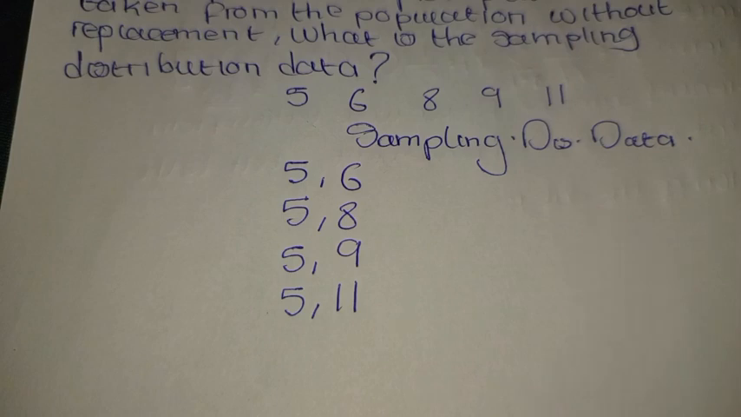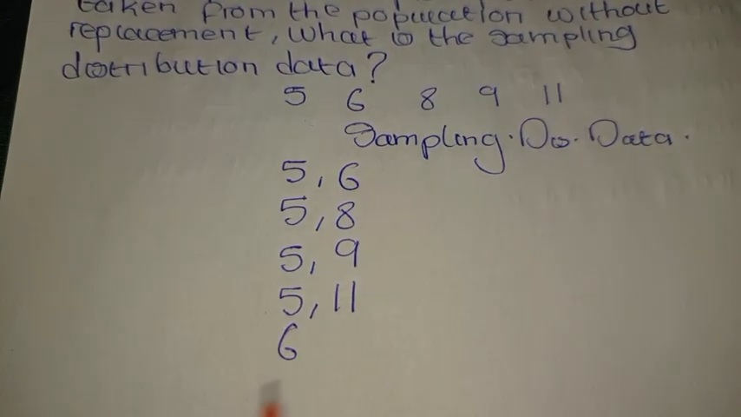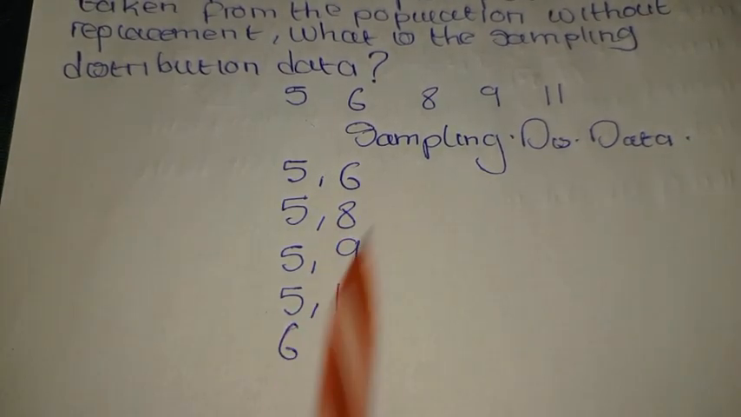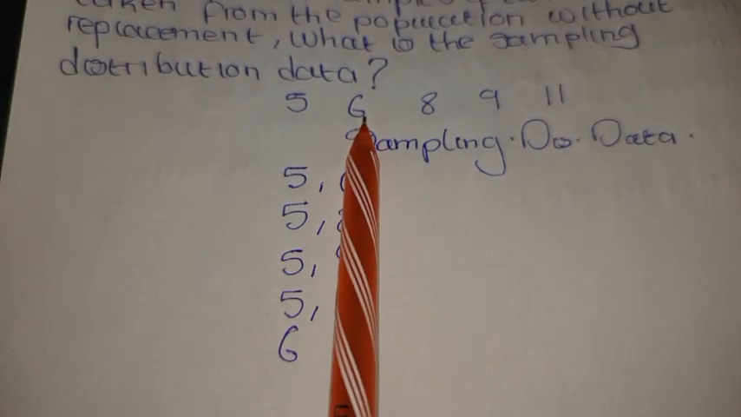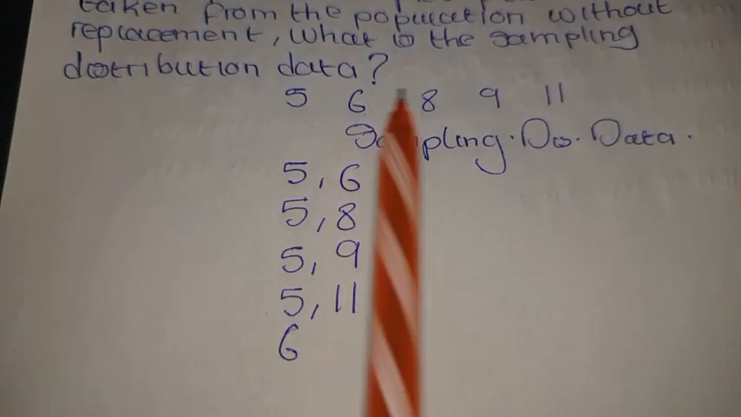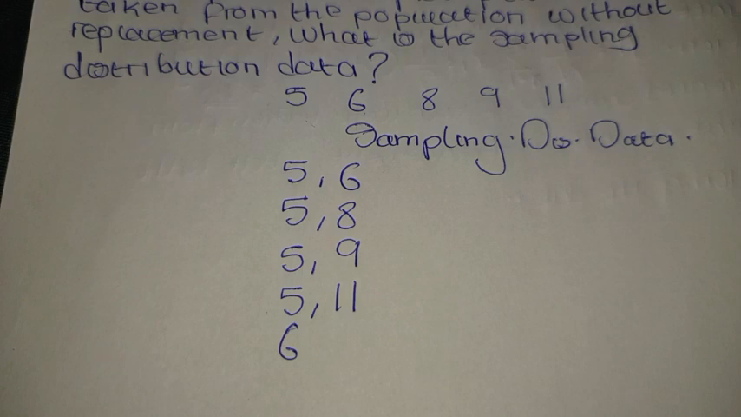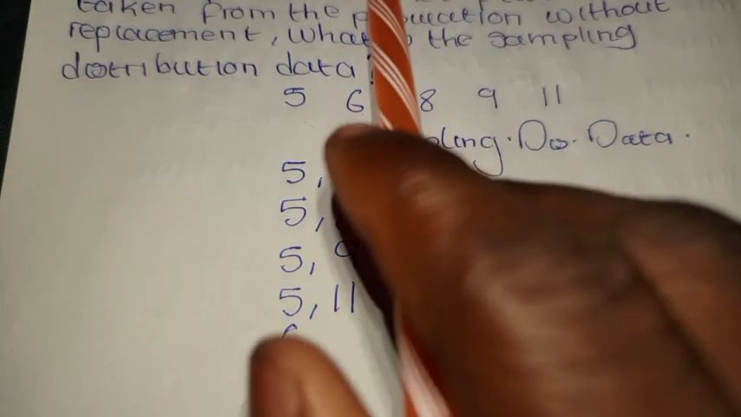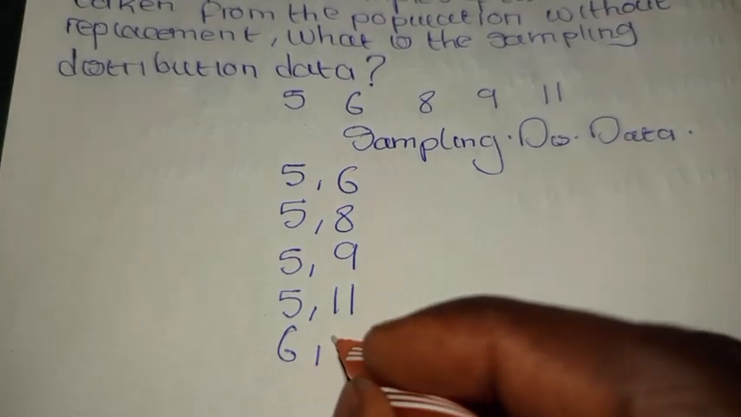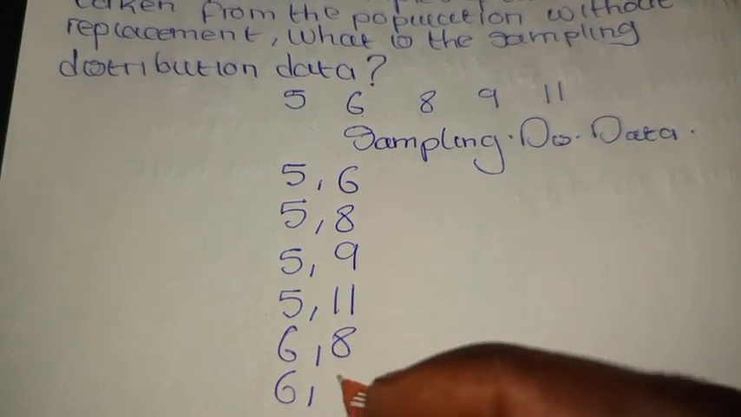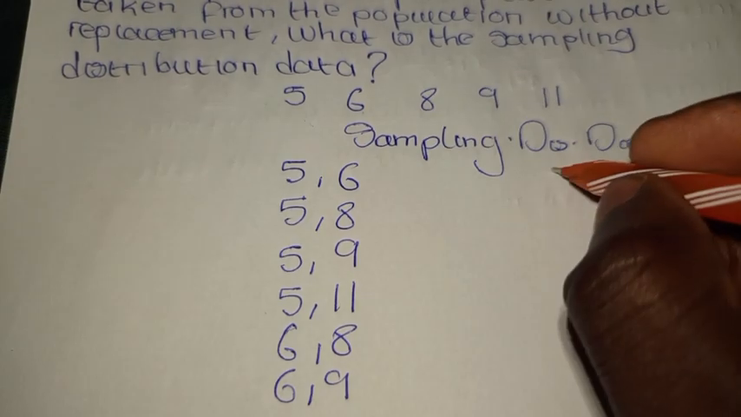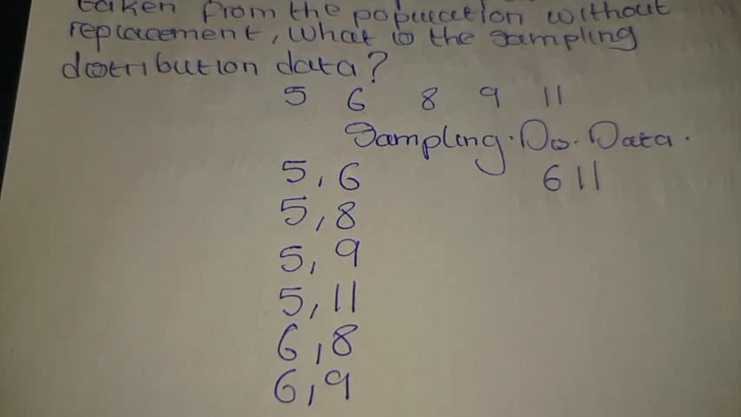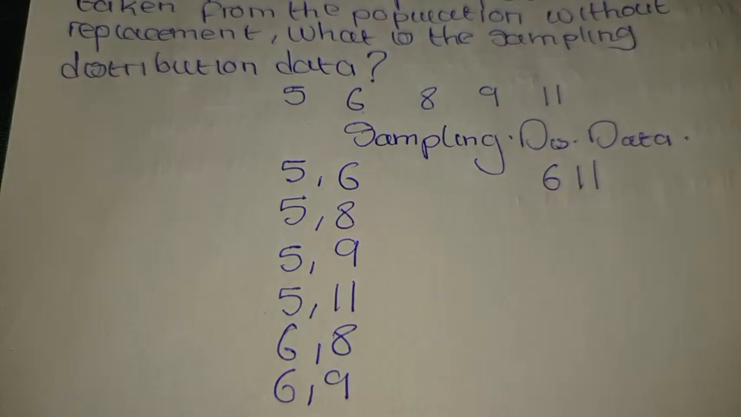We will now go to Mark. But remember, when you go to Mark, you are not allowed to write 6, 5 or 6, 6. Why? Because they have said the population without replacement. So we are not allowed to repeat, nor are we allowed to replace. So we just continue: 6, 8, 6, 9, and 6, 11. We are done. We go to Amos.